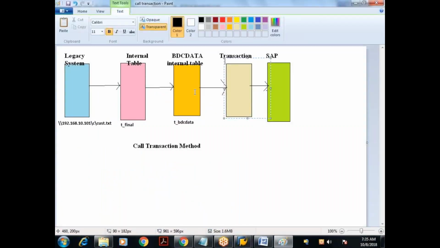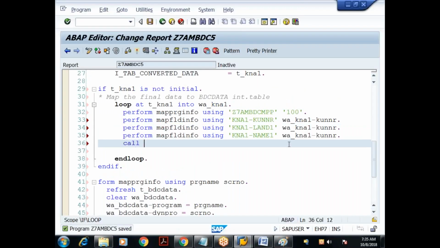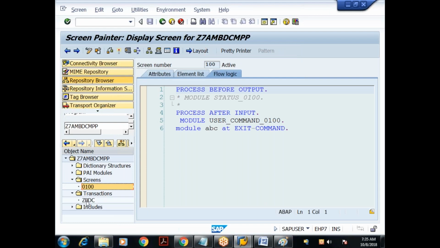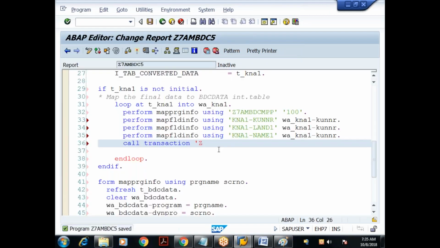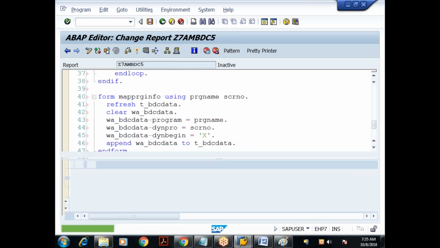Once it is mapped, you have to call the transaction. Already we know the syntax of call transaction. What is the T code for this particular module pool program? ZBDC is the T code. So I say call transaction ZBDC using the BDC data internal table, T_BDC_DATA. I'm using the same syntax: call transaction T code using BDC data internal table. That's it, everything is fine. Let me save it and check for syntax errors. Done.